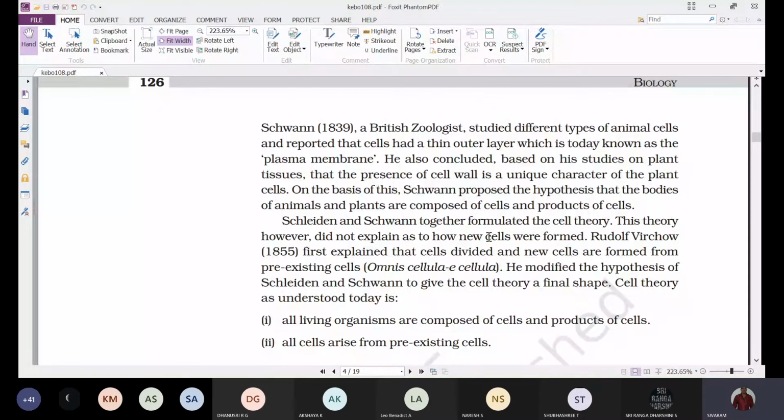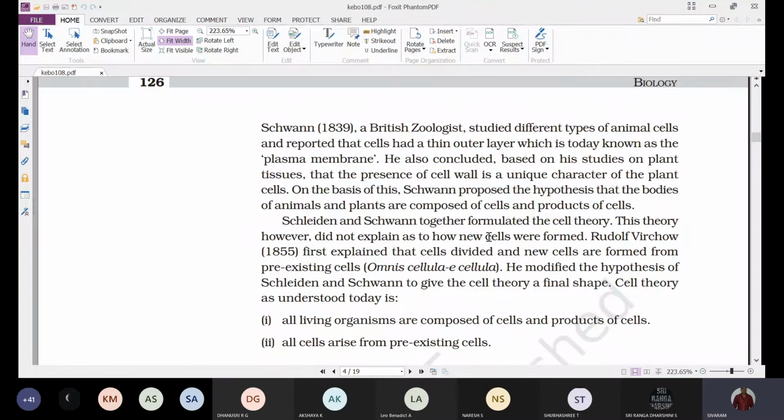On the basis of this, Schwann proposed the hypothesis that the bodies of animals and plants are composed of cells and products of cells. So with the observation of plant cells by Schleiden and animal cells by Schwann, they finally came to know the major difference between plant and animal cells: plant cells have a cell wall, whereas animal cells do not.